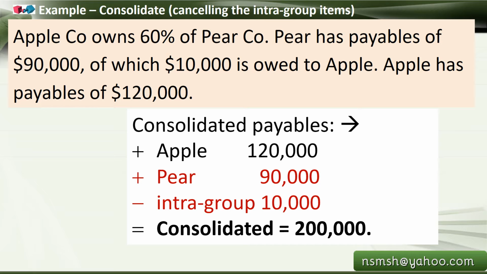So if another question, or the same question, is talking about the payables: the Apple company owns 60% of Pear company. Pear has payables of 90,000, of which 10,000 is owed to Apple. Same question, but here the question is asking about the payable consolidation. So Apple company's payables are $120,000 and Pear company's payables are 90,000, from which that $10,000 has to be deducted, so that consolidated becomes 200,000. So this is how we have to see it.